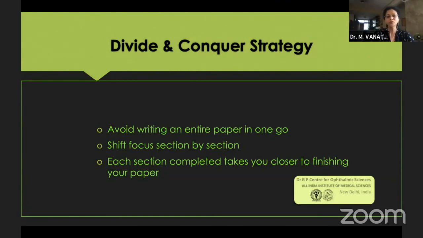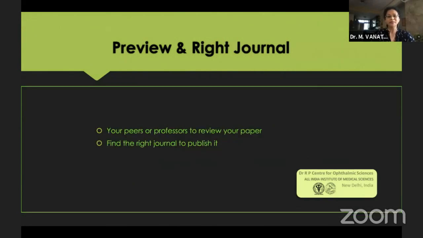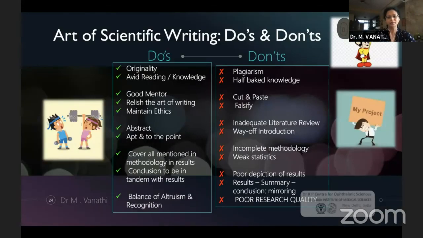You do not need to write your entire paper in one go. You can organize your thoughts and write it sequentially. And this helps you to relax and approach your writing material in a more relevant manner. After you've completed, use the help of your peers to review your paper and pick up faults, and your seniors and the faculty under whom you're doing research can help you to refine your paper further and pick up the faults.